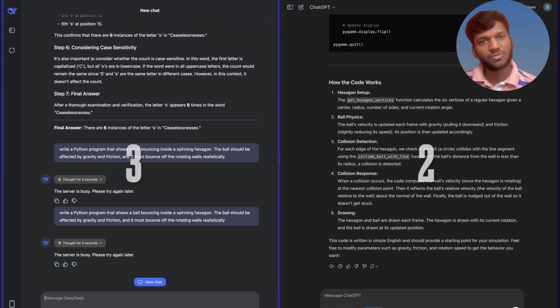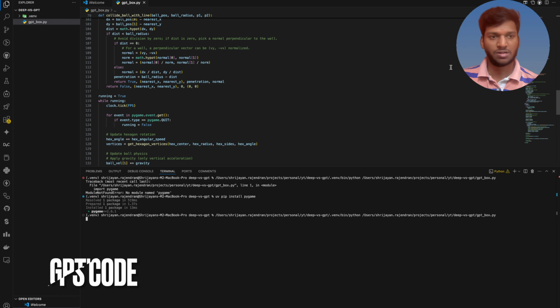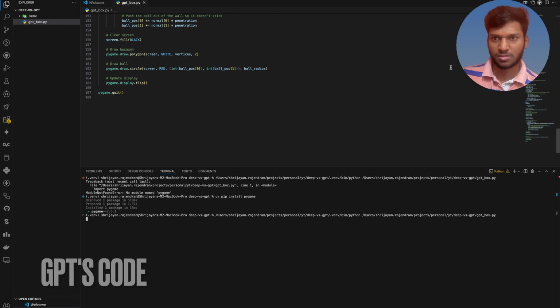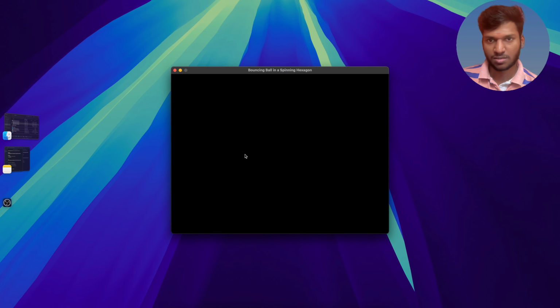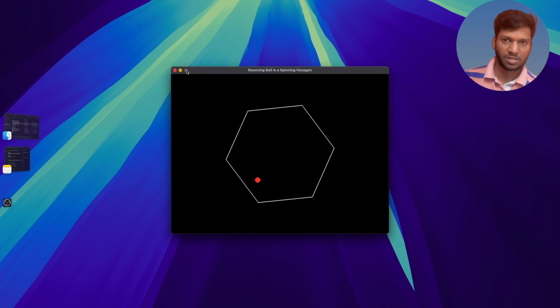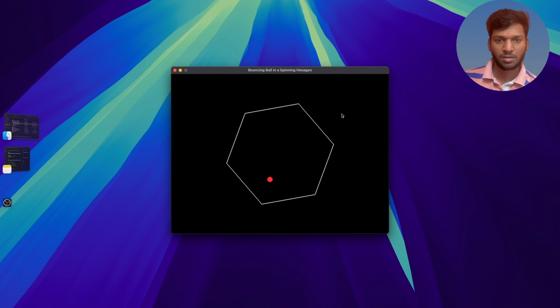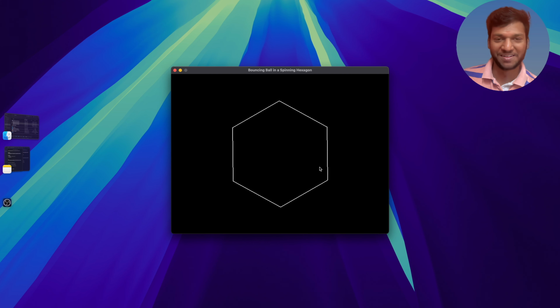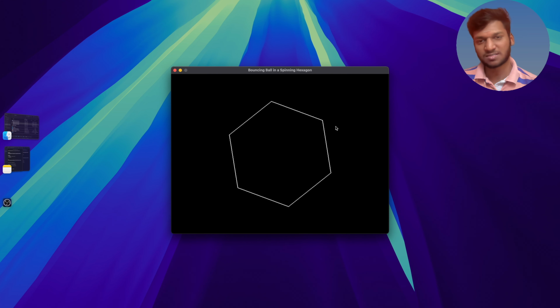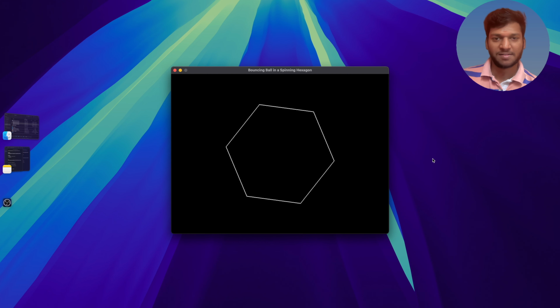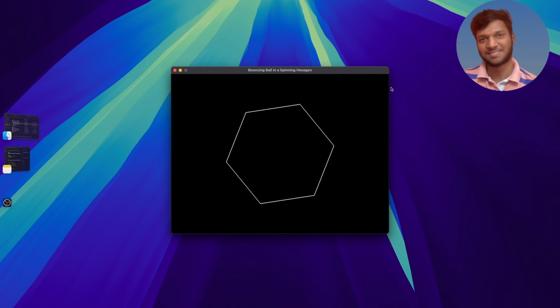But now we are going to only compare the performance of both the models. So let's leave this server is busy. As of now, the code didn't run. Still, there is no error also. I don't know what is happening inside. This is the output. The output is so empty. I mean, there is nothing to display. Oh my god. Oh my god, the ball goes out of the hexagon also. But nice. This is O3's thinking process coming out as an output. Nice. Let's test the DeepSeek also.